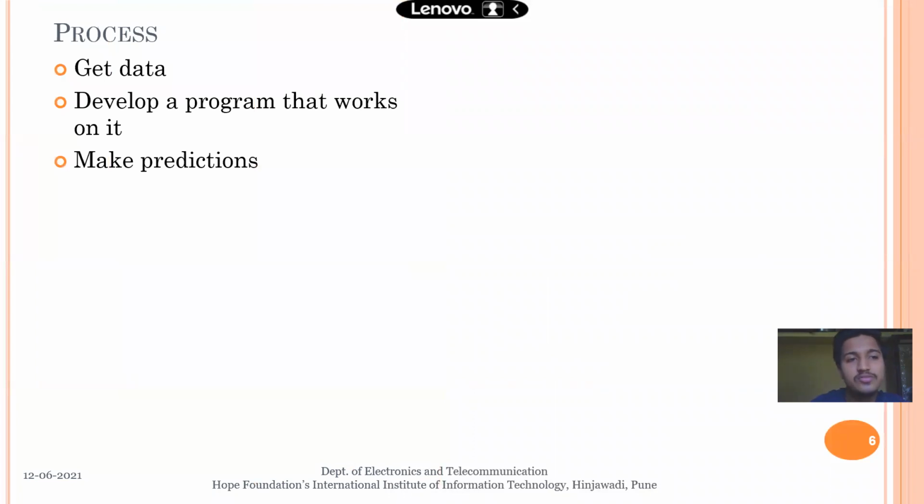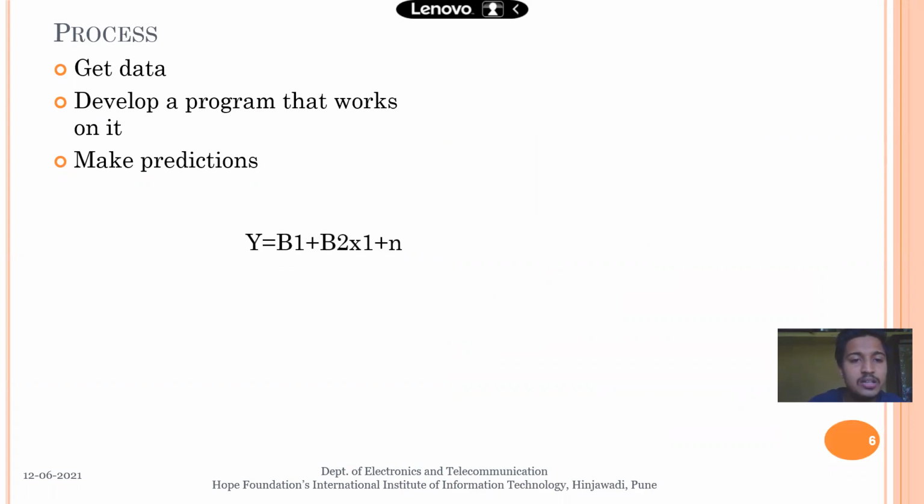The process is, first, get data. As you can see, I have already written that get data is nothing but whatever data we have. Then second, develop a program that works on it. So we create a task such that it works on that data, and third, it makes the predictions, what the errors are and which errors are to be minimized according to the responses. Now I will try to explain using an example.